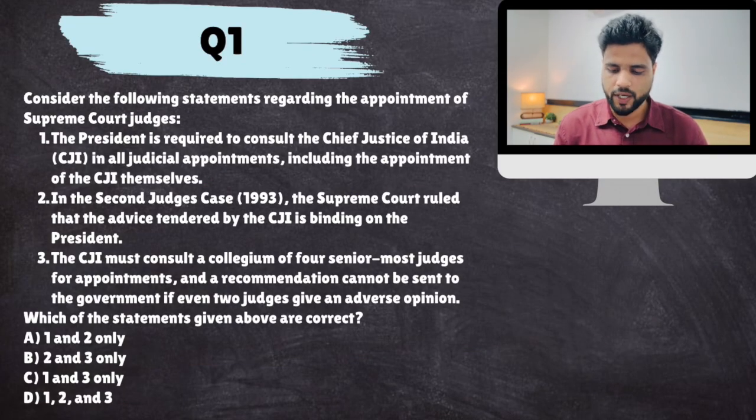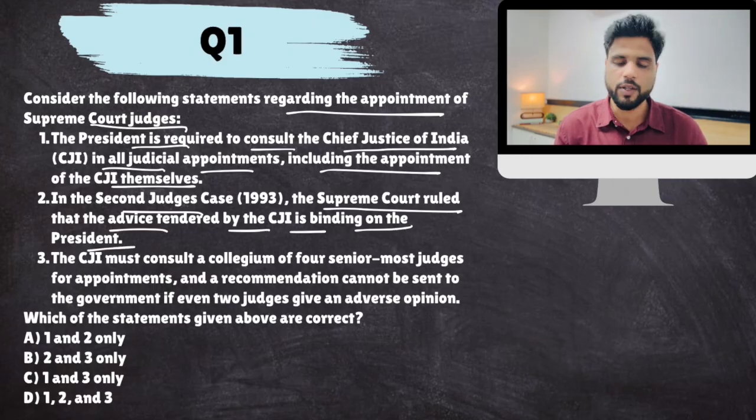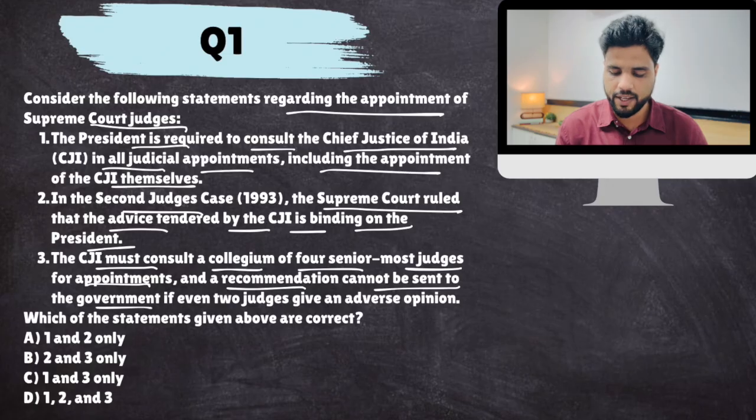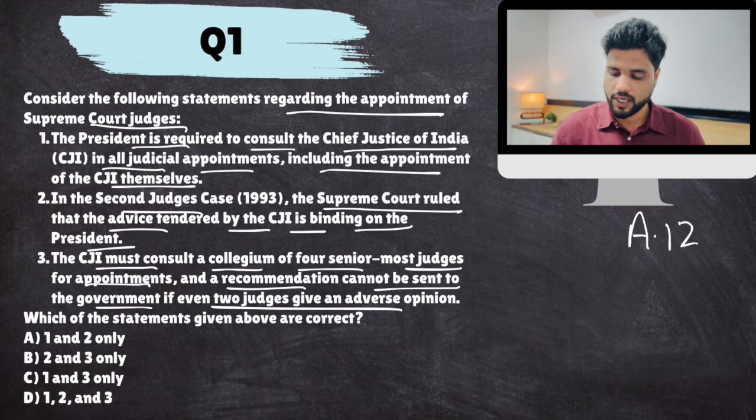Consider the following statements regarding the appointment of Supreme Court judges. The President is required to consult the Chief Justice of India in all judicial appointments, including the appointment of CJI themselves. In the second judge's case, the Supreme Court ruled that the advice tendered by the CJI is binding on the President. CJI must consult a collegium of 4 senior-most judges for appointments, and a recommendation cannot be sent to the government even if 2 judges disagree with the opinion. Okay, dissent.